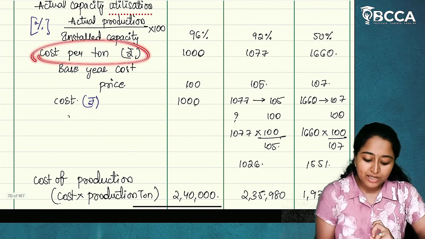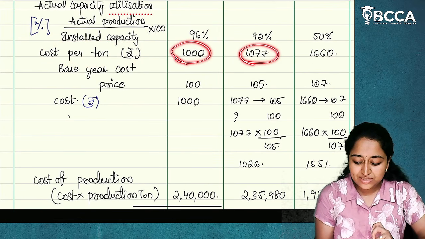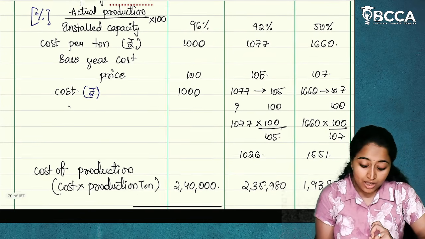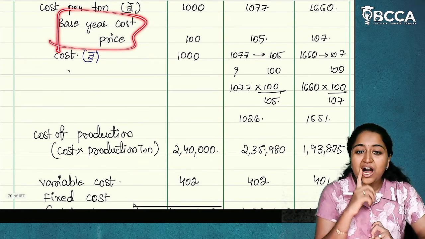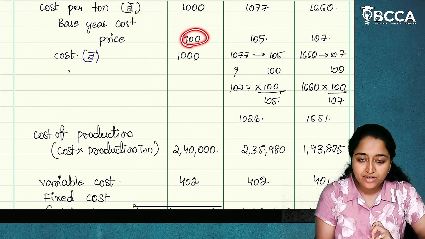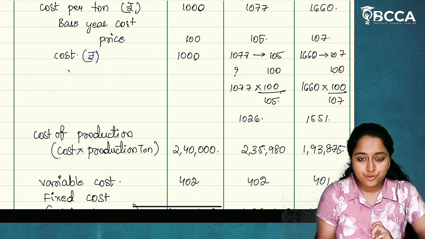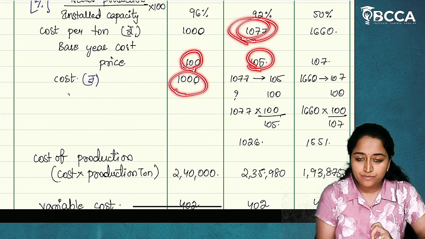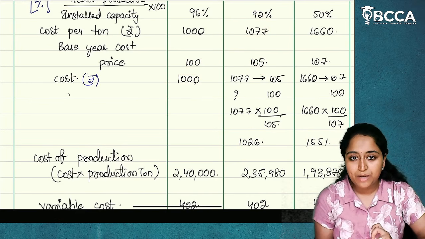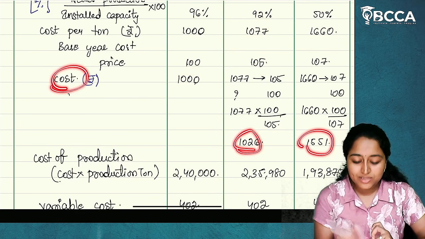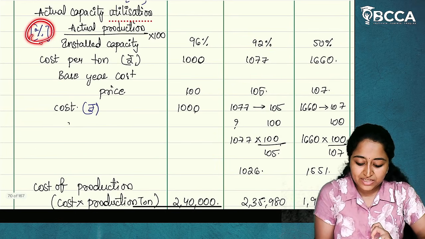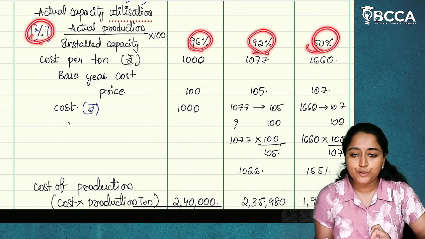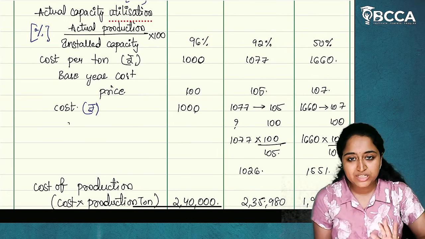Now, cost per ton is already given in the question: 1000, 1077 and 1660. Whatever cost is given, we are taking as base year cost. This is 100, this is 105 and this is 107. Next, we calculate the actual cost. If 1077 is for 105, then what is it for 100? 1077 into 100 divided by 105. You will get the amounts. So these are the actual cost per ton for actual capacity utilization of 96%, 92% and 50%. I hope it is clear so far.